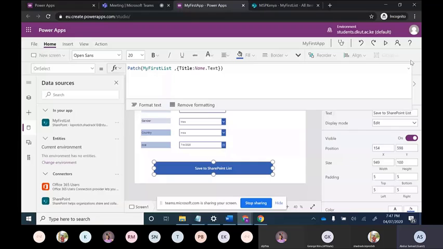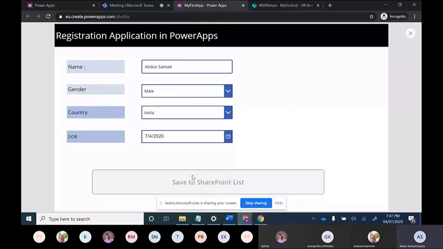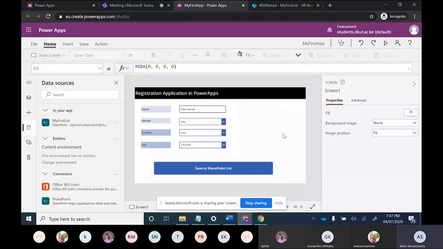Sorry, there is a network issue. So currently I'm choosing this as female. I have just put name over there, and this name column will go to our SharePoint list inside the title column. So I will select save to SharePoint list. I will again come back here. If that data is not saved, you will get one error over here.